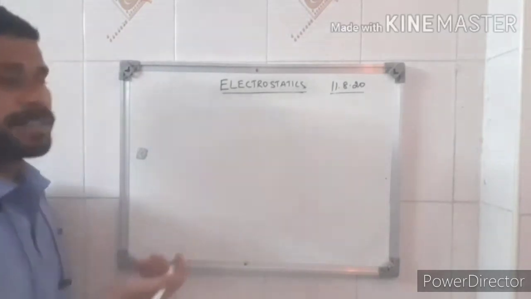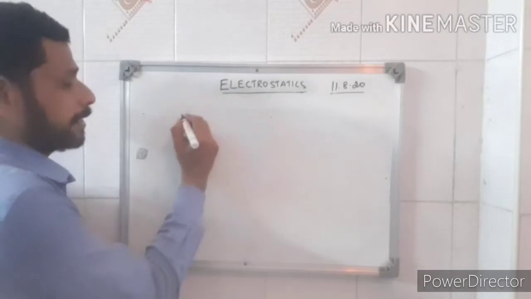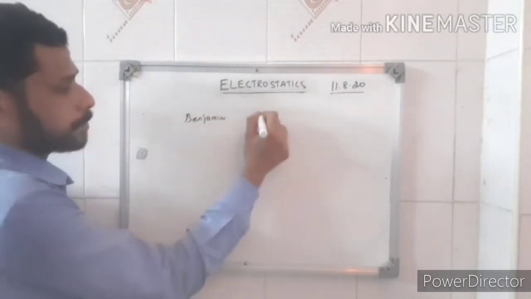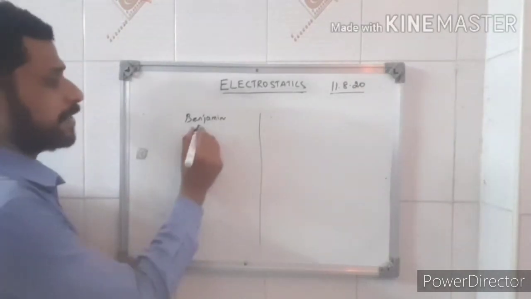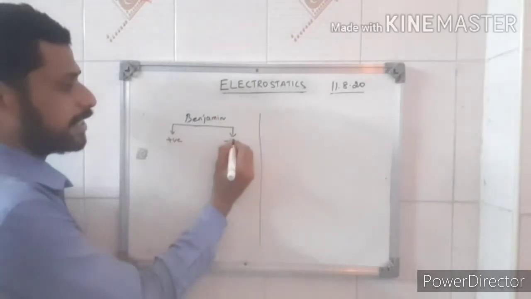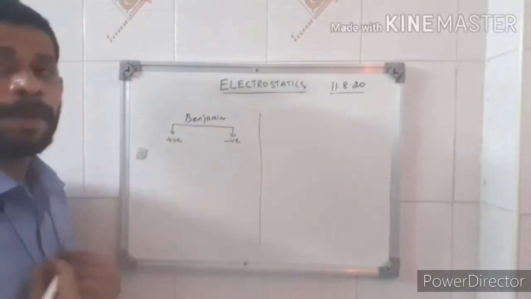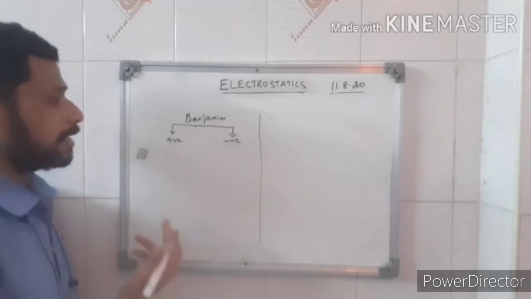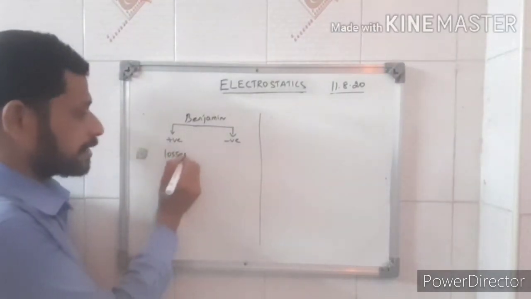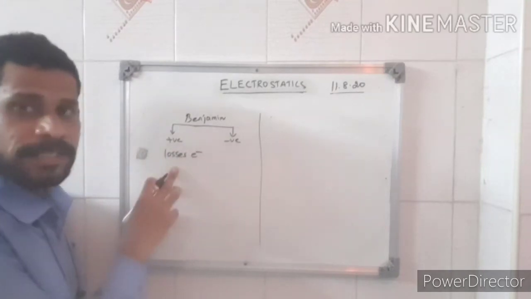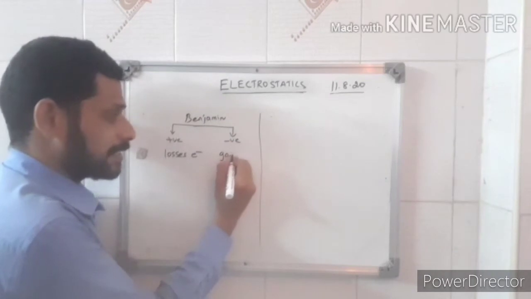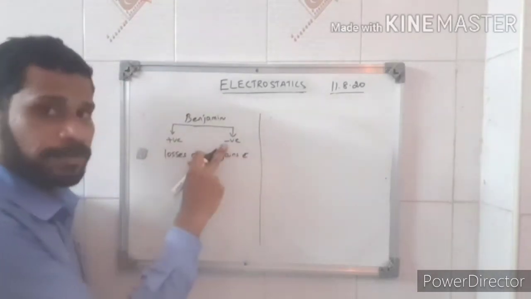Next, who classified these charges? Exactly, Benjamin Franklin. He classified two types of charges: one is positive charge, the other is negative charge. How will you say it is a positive charge? When a material is rubbed with some other material and loses electrons, it becomes positively charged. When the material gains electrons, it becomes negatively charged.